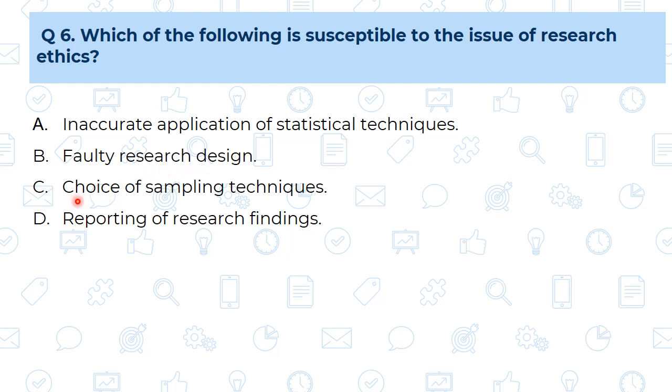Then C, choice of sampling techniques. This is a matter of only the researcher's selection, that which sampling technique he is going to decide. So this is not an inaccurate action, or this is not an unethical thing.